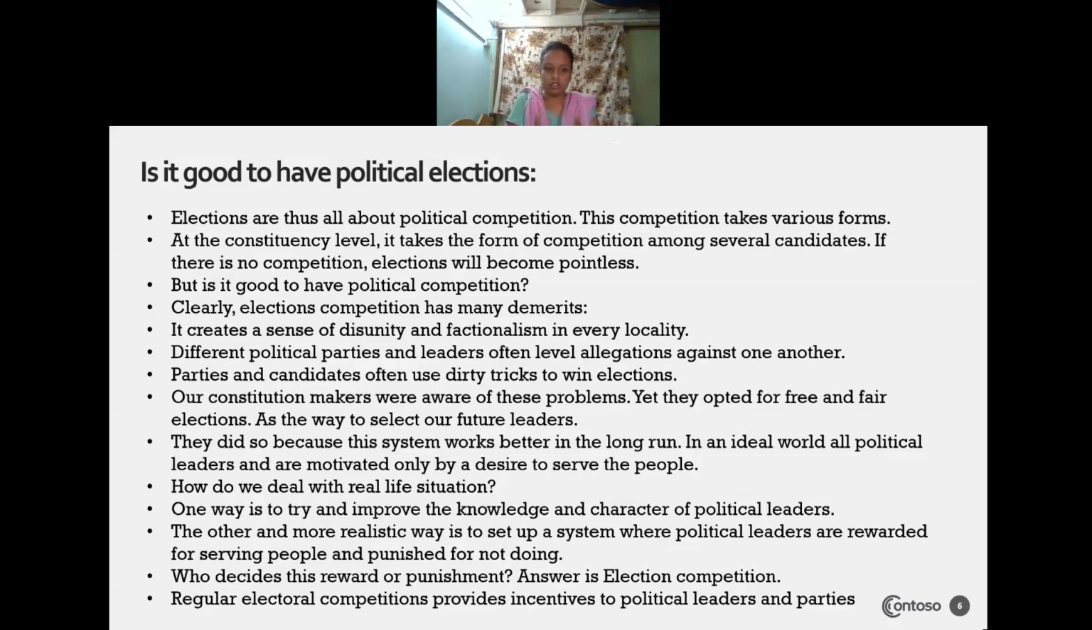Then who will decide this kind of reward and punishment? That is the election competition. Through that only, the people will support that candidate as well as punish that candidate. So for that, regular election competition should be provided so that political leaders get a chance to improve their knowledge, and whatever mistake they have made, next time they will not repeat that mistake. So for that, regular elections should be held in a country.